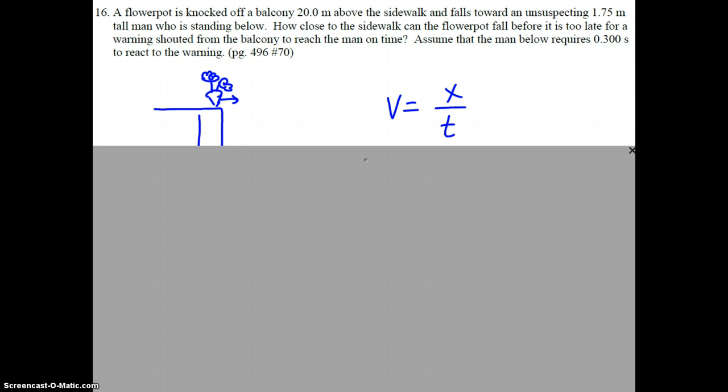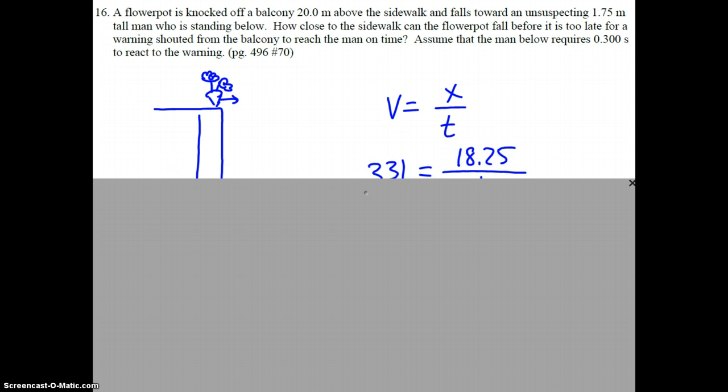Okay, this actually is a neat little kinematics problem, and really all the difference here is that it's using the speed of sound as part of the calculation. So after a good diagram, we're going to start by calculating how long it takes the sound to get to the man's ears. So we're going to do v equals x over t. We're not told the temperature of the air, so we have to assume standard temperature and pressure.